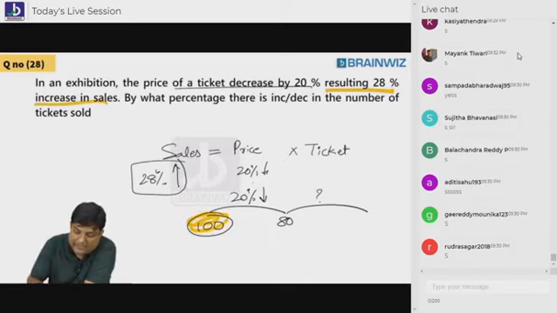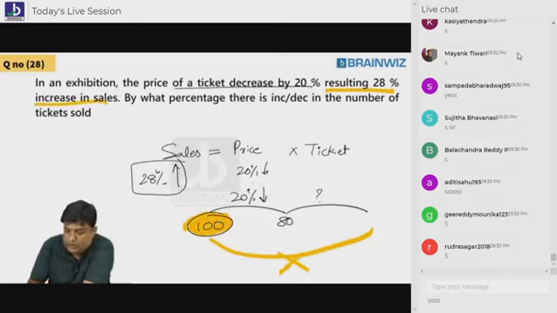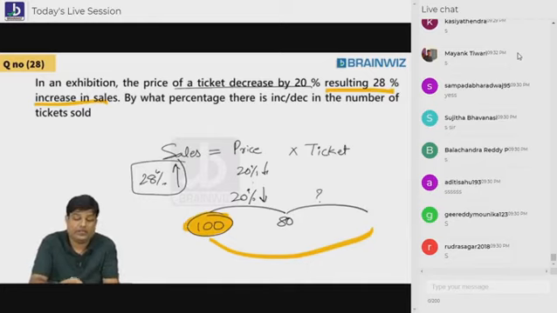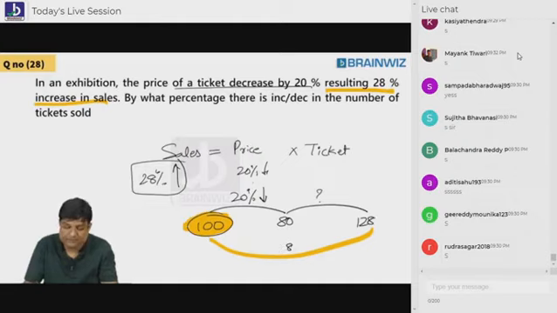Means currently 100 rupees sales. Do you think in future also 100 rupees? No, it's not 100 in future. It's 28% more. What is 28% of 100 more? 128. Are you understanding? The people who have not got it? It is 128. Try to understand that.